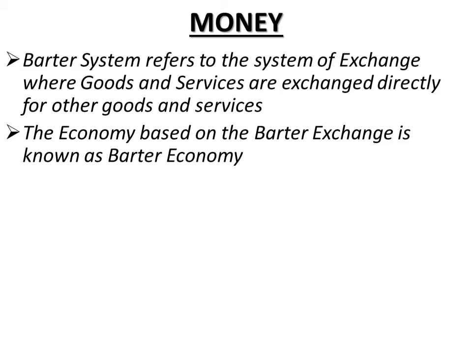But the barter system of exchange was a highly inefficient and clumsy, that is slow, system of exchange. What we are going through now are the drawbacks or criticisms of the barter system. First, it was a highly inefficient and clumsy system of exchange.